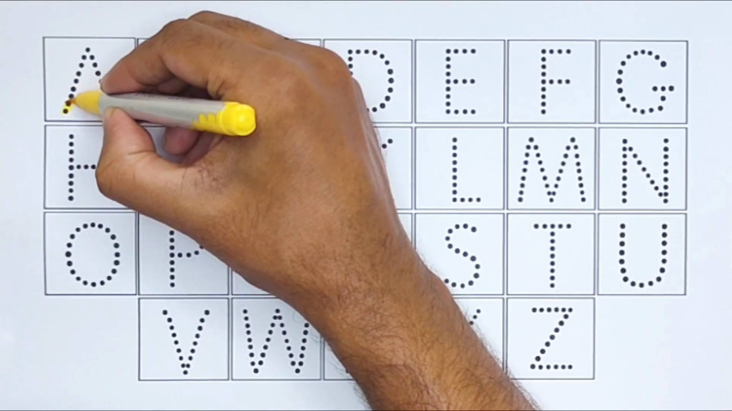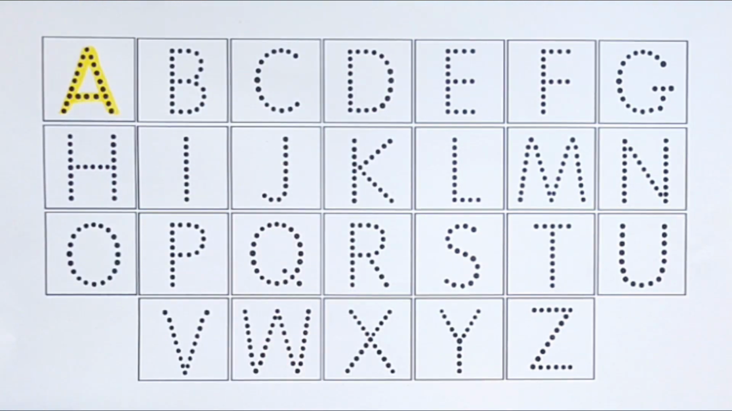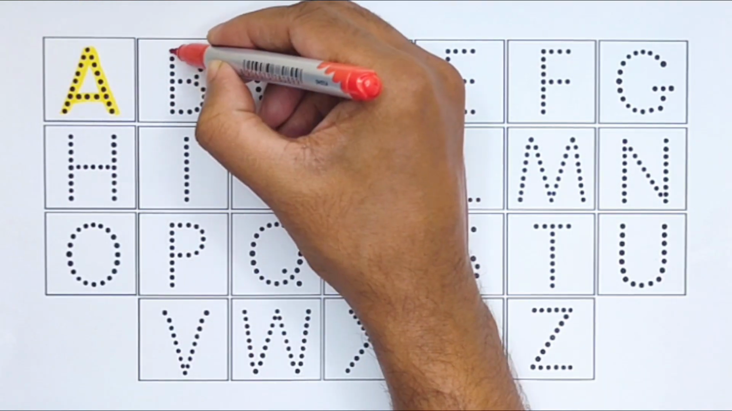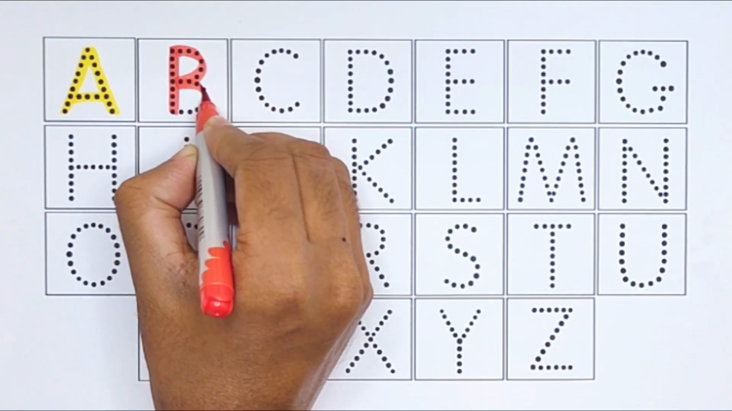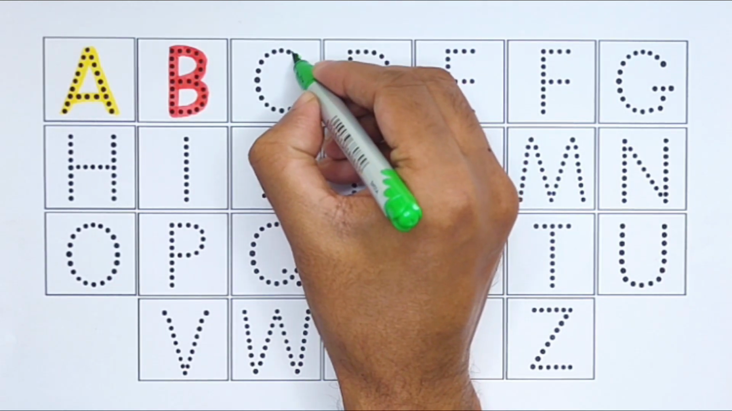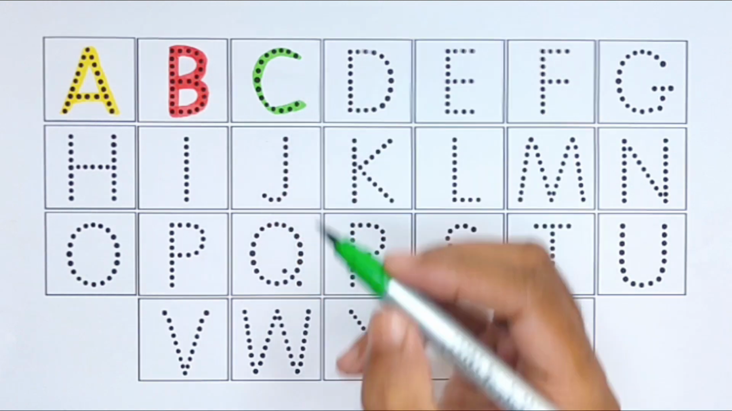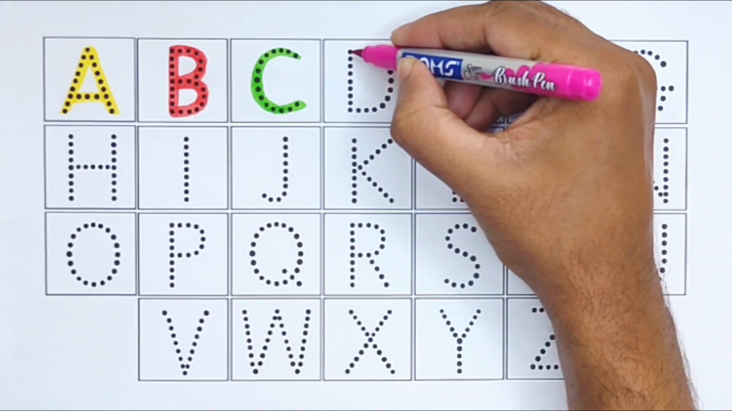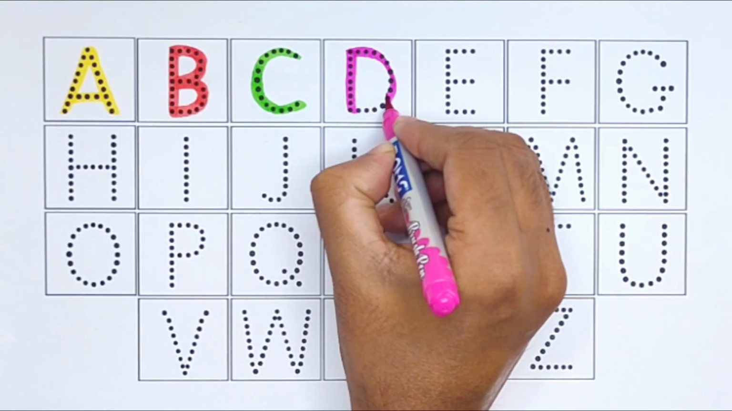Yellow color. A for alligator. Red color. B for ball. Light green color. C for carrot. Pink color. D for dress.